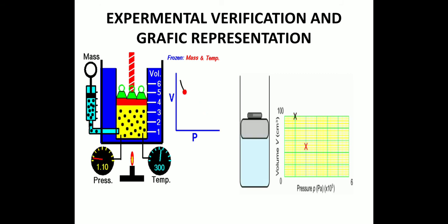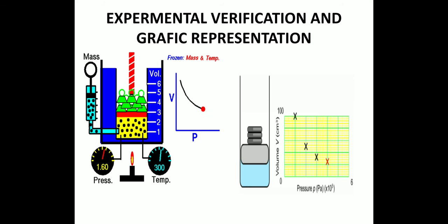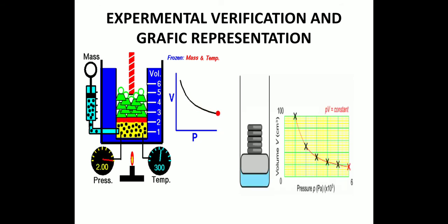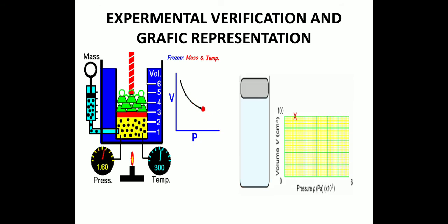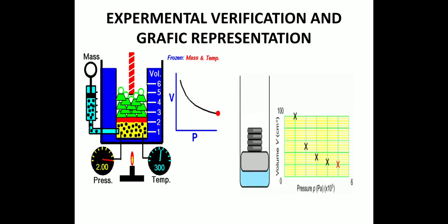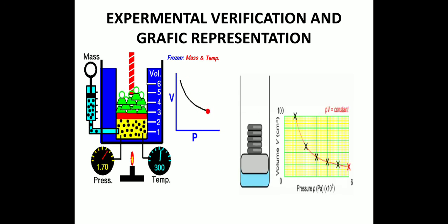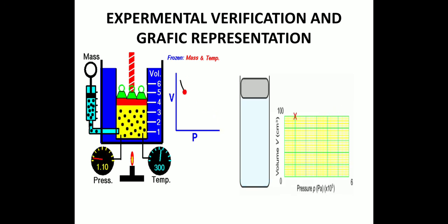Experimental verification and graphic representation. As an experiment, you have seen that if we increase the pressure, then the volume of the gas decreases. And if we plot the graph of this increase and decrease of pressure versus the increase and decrease of volume, then the pressure and volume curve line is obtained, which shows that volume is inversely proportional to the pressure.